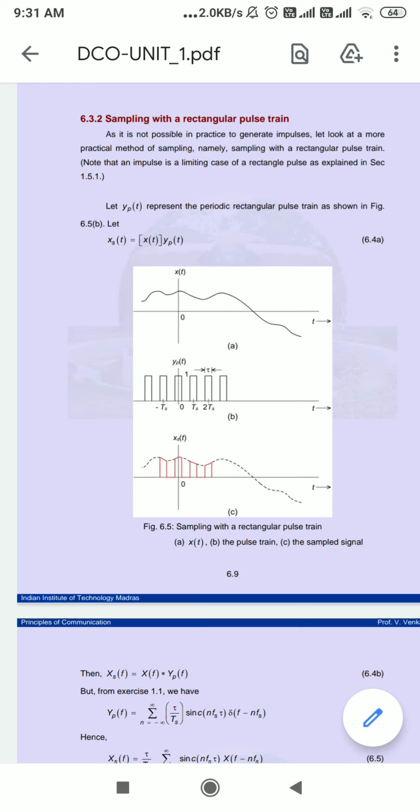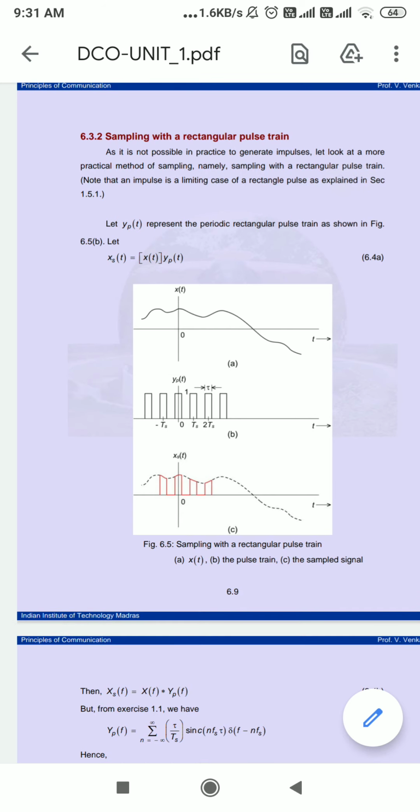x_s of t will be the sampled signal, and y_p of t is nothing but the periodic rectangular pulse train. It means it will represent the train of pulses. When we do sampling, if you see the first diagram, figure 6.5a, that is the original signal. We are taking one original pulse which looks like a rectangular pulse. Now we are supposed to sample that pulse.